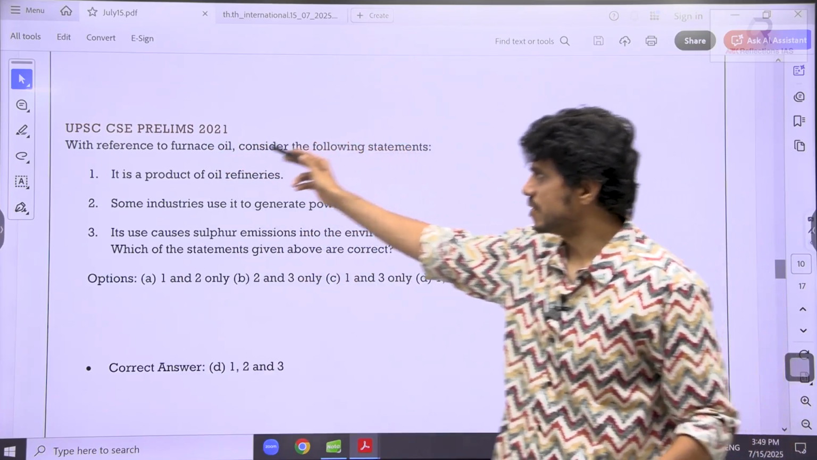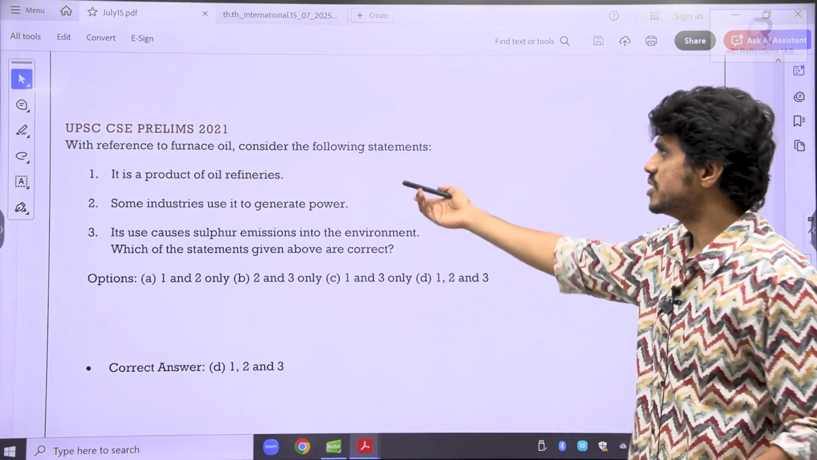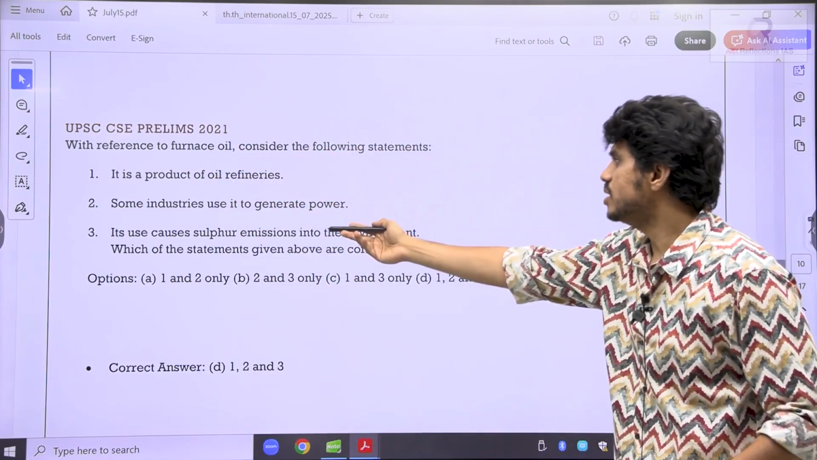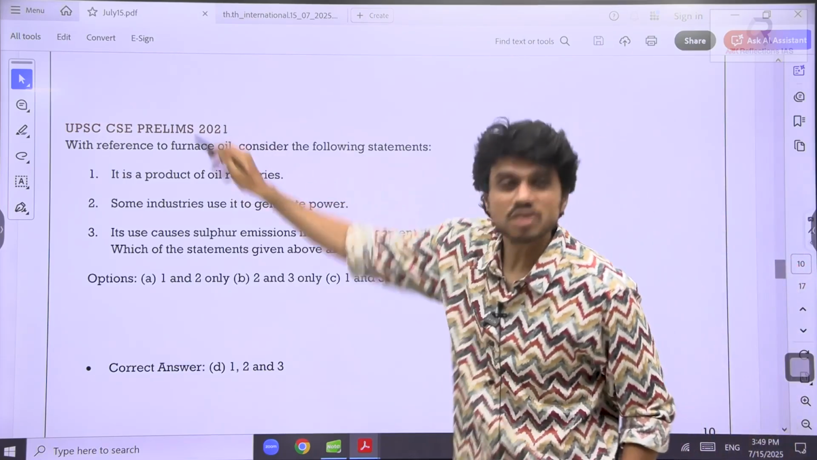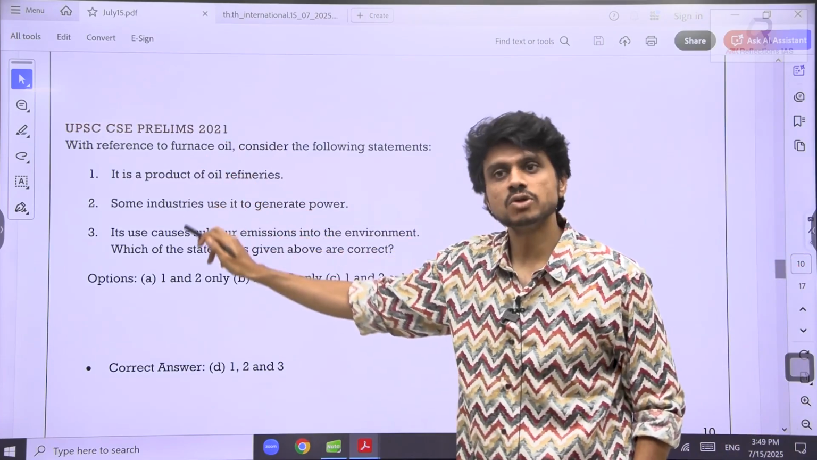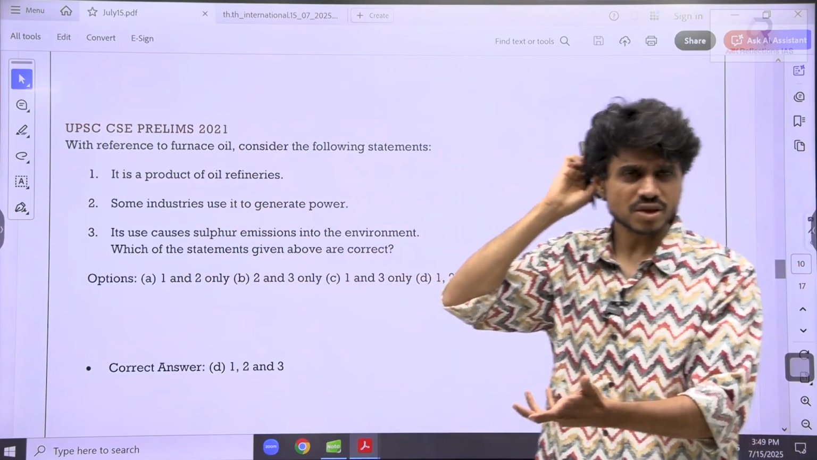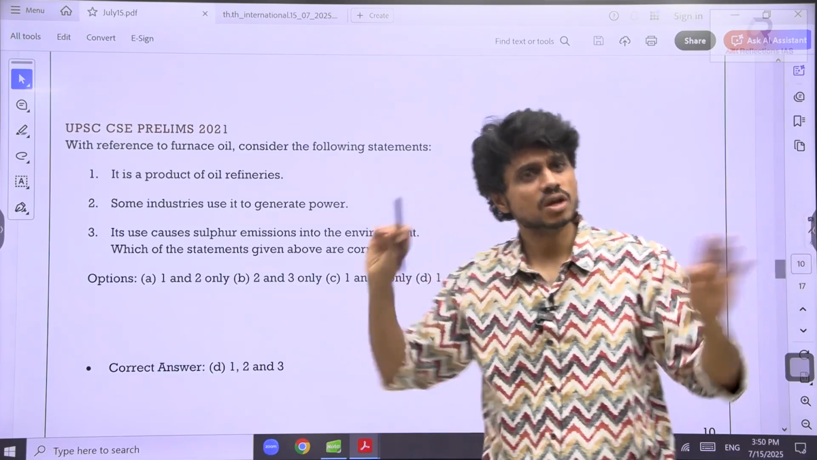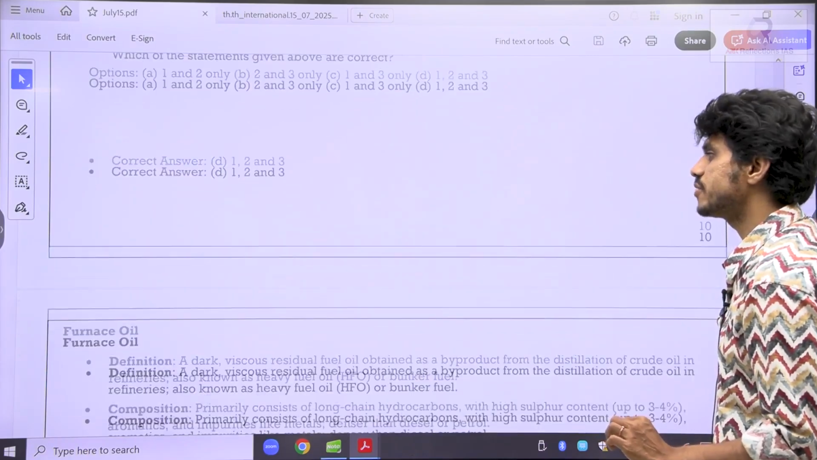So see, this is the same thing. When we are aware of this, we will understand it is a product of oil refineries. Some industries use it to generate power, and it causes sulfur emission into the environment. So when we are clear what furnace oil is, we will be able to understand the concepts related to it. For now, since we have not discussed it, maybe at that time it must have been in the news, but still we are using the PYQs to understand the concept of furnace oil. So I have tried to add it here.